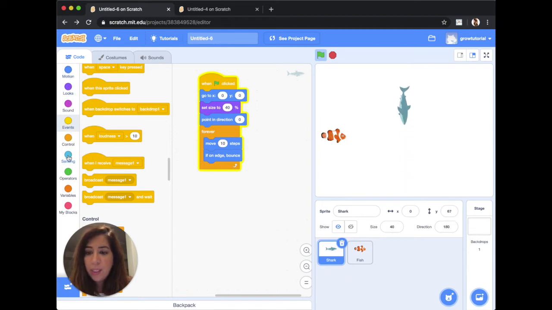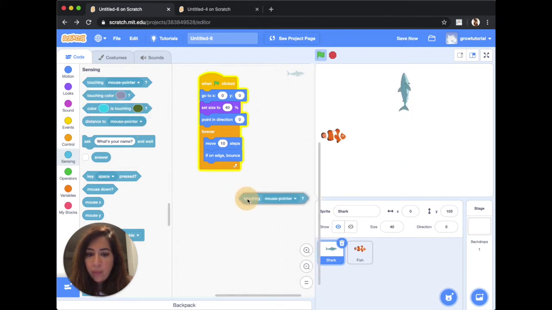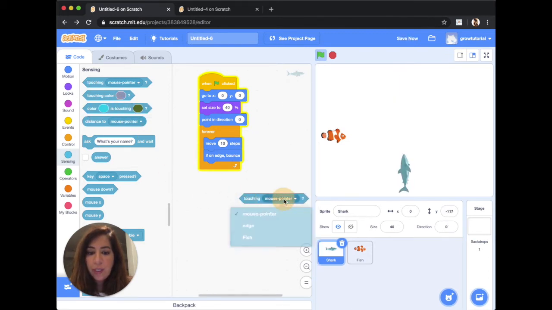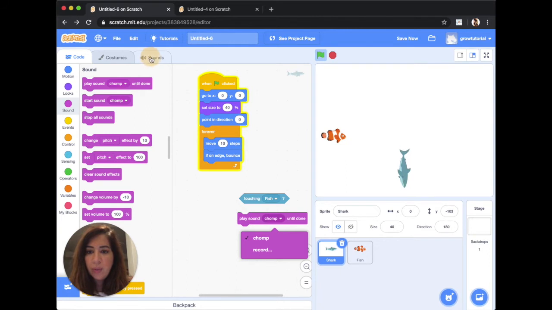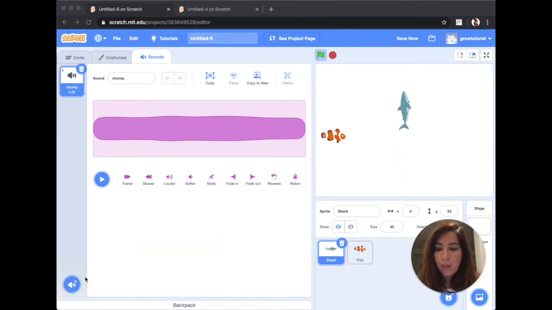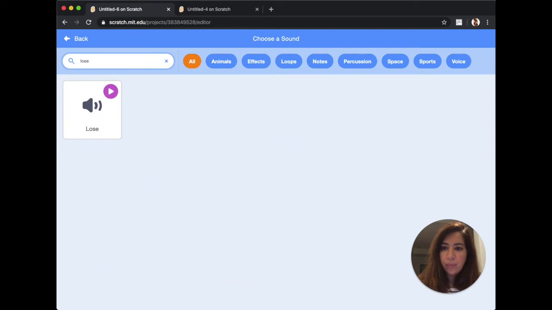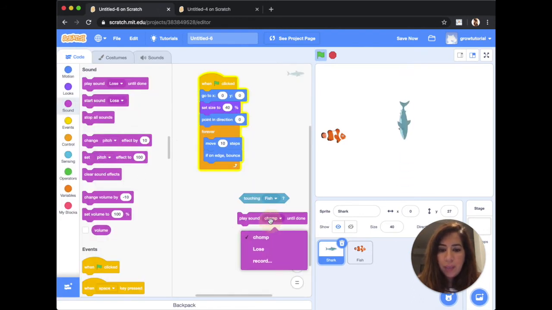So what we do is we say, when this shark touches the fish, something has to happen. What we could say is we could play a sound. To do the sound, we'll just go to sound and we'll search for, let's search for, okay, so that's the sound we want, lose. So we're going to say play the sound lose.